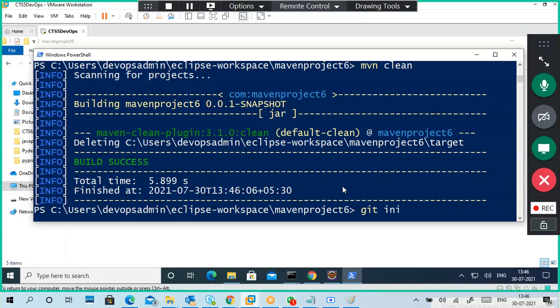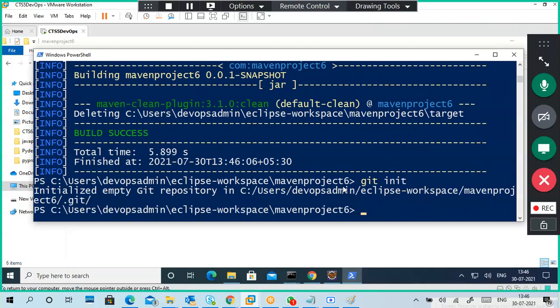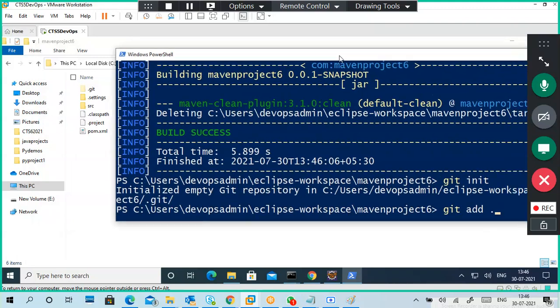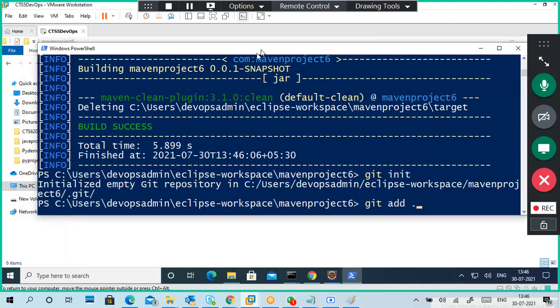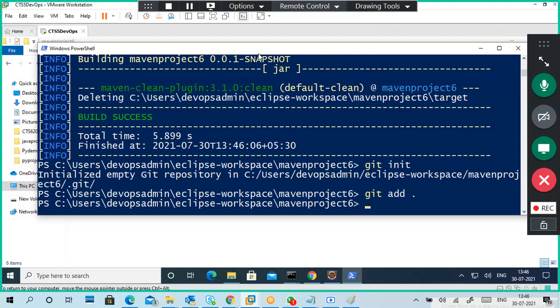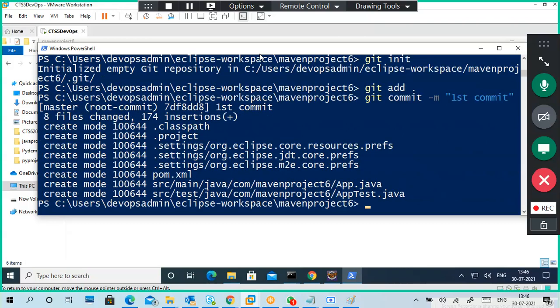git init. Next, git add with a dot. See why the dot is important: there are so many files and folders, and we can't mention them one by one here. Then git commit with any name you like. The commit is completed.